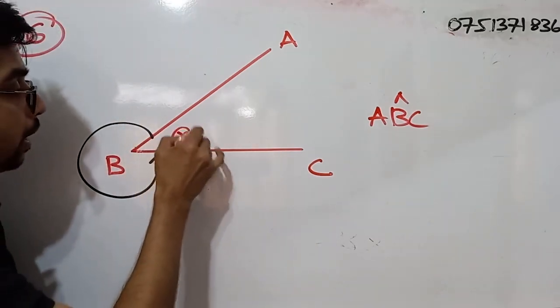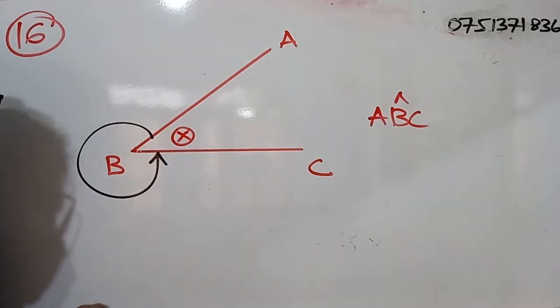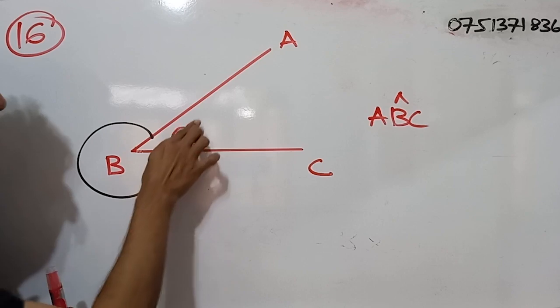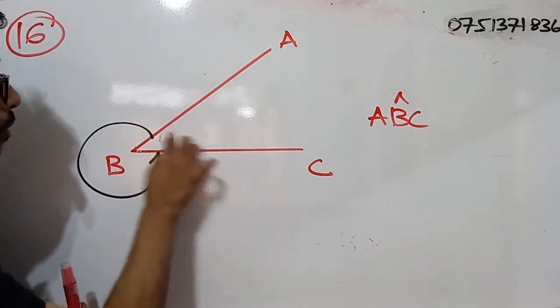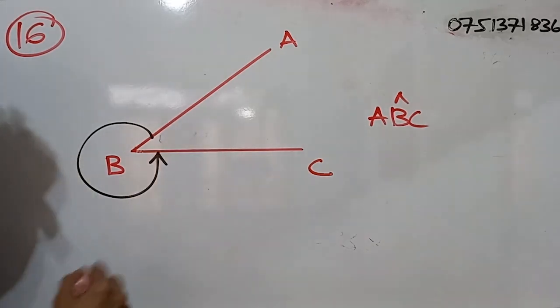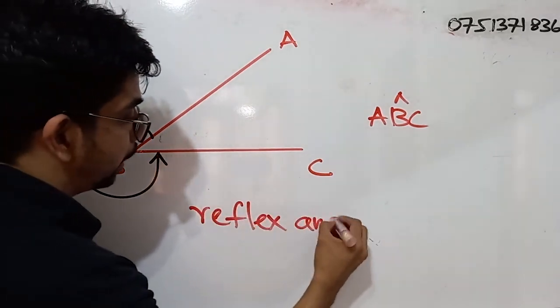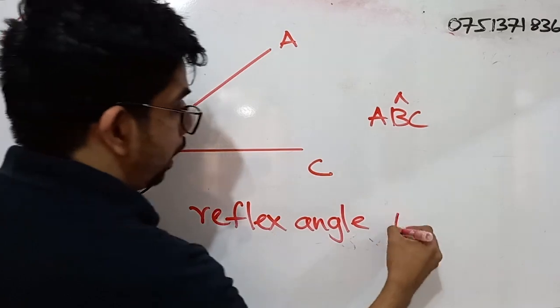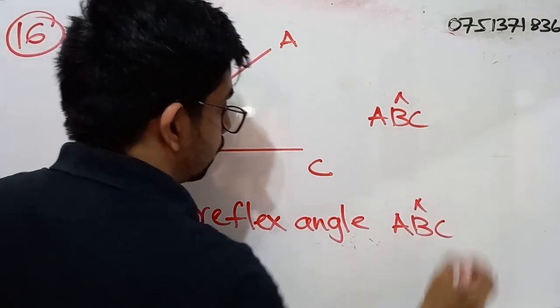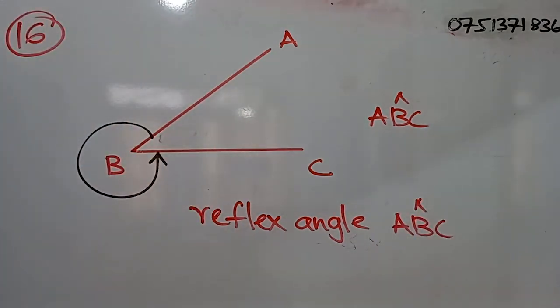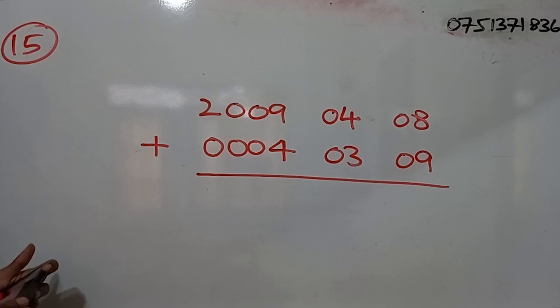This internal angle. So that is not the angle that we need to identify. We need to identify the reflex angle. So we have to write reflex angle ABC. So this is the correct answer. Not just ABC.